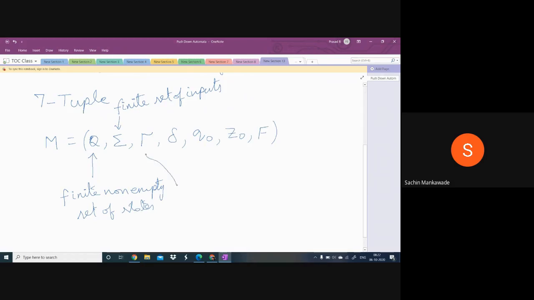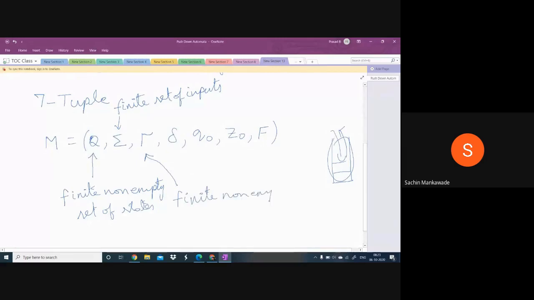And this one, I told you, in PDA, a stack will be used. In this stack, we push the symbols and we delete the symbols. So whatever symbols we are popping and pushing, all those symbols are called stack symbols. So it is also finite, and this is also non-empty.